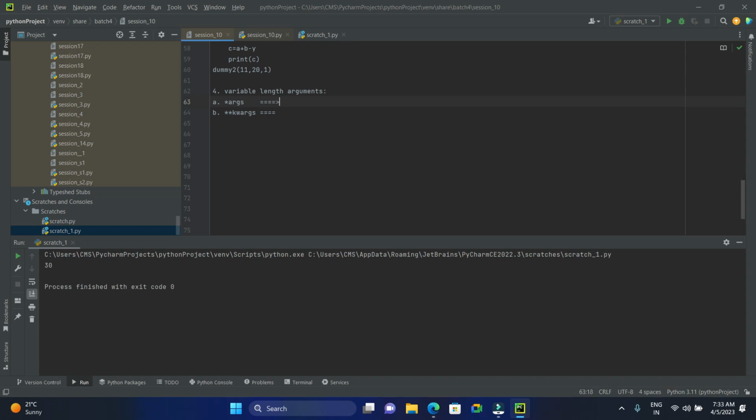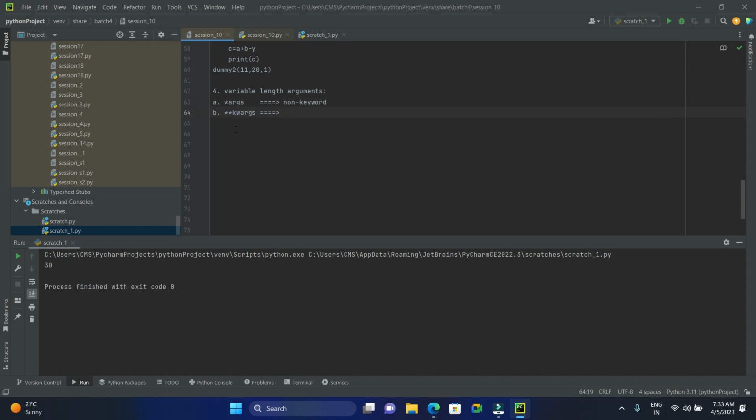Whereas kw is nothing but keyword, so these are keyword arguments. The first one is non-keyword. The second one will be keyword arguments.